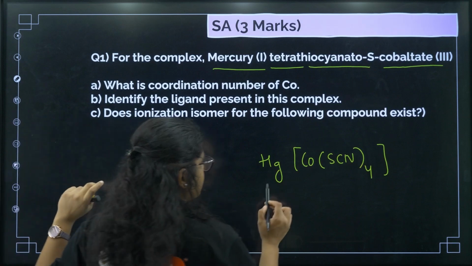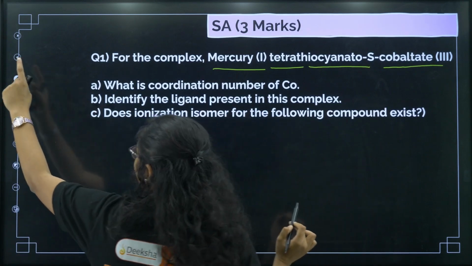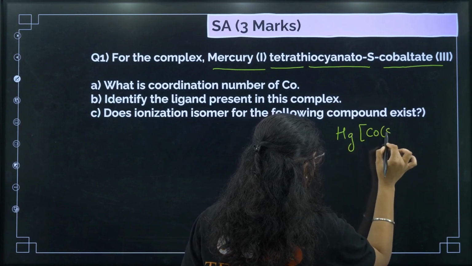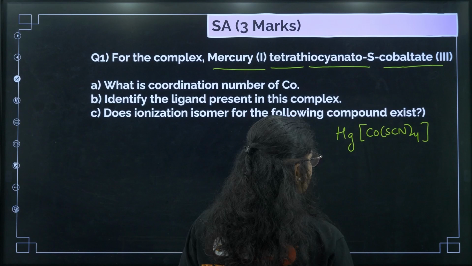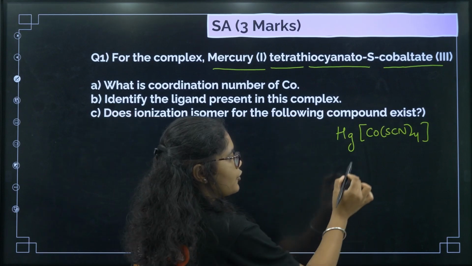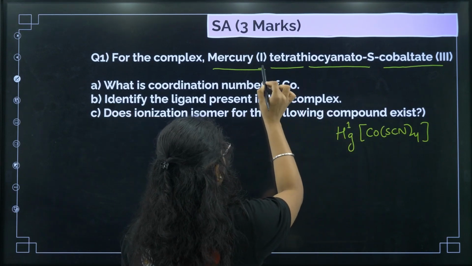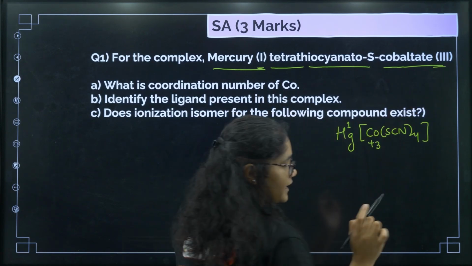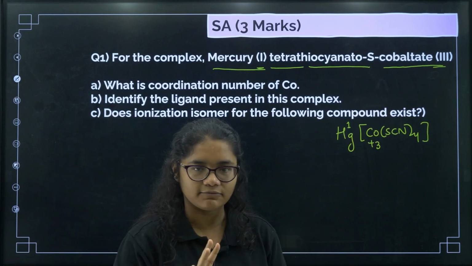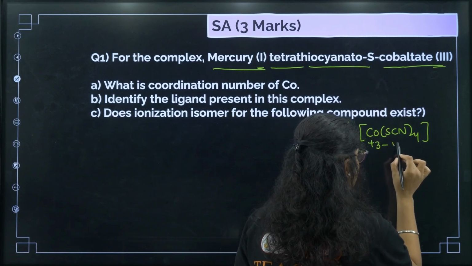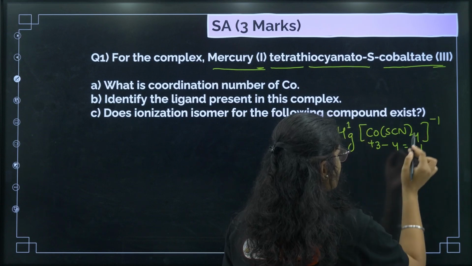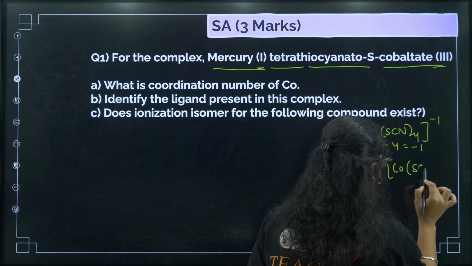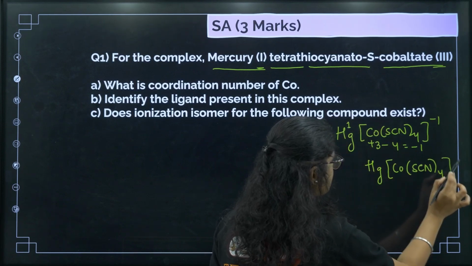So I'll write this one little bit. So we have the compound like this, Hg Co (SCN)4. Now if you see, Hg is in plus 1 state, it is already given here, right? And cobalt is in plus 3 state, that is also given. So if I see plus 3, and here SCN is a minus 1 ligand, the charge is negative 1 and there are 4 like this. So we'll get plus 3 minus 4, that is minus 1. So now with a crisscross, we will get the compound like this, Hg Co (SCN)4 whole. This is the compound given.